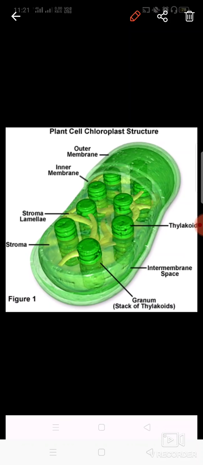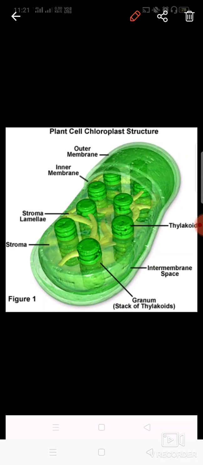We have discussed in detail the chloroplast, which is present in the palisade cells and the spongy cells, and its structure is like this, having two membranes, the outer membrane and inner membrane. Inside the inner membrane, one fluid is present which is known as stroma. It has enzymes to carry out photosynthesis.